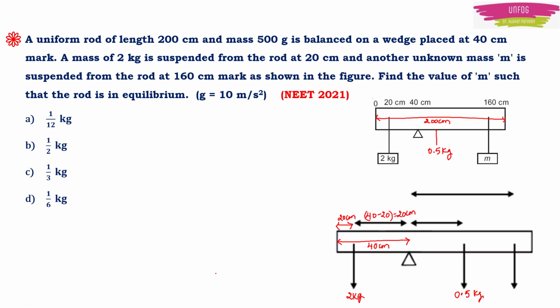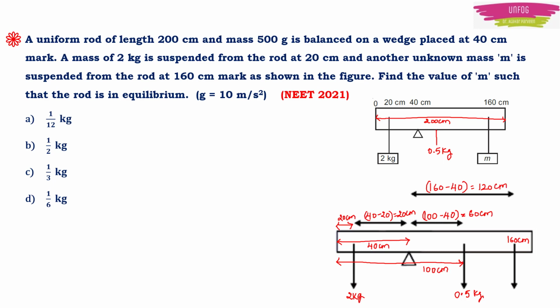And we told that to balance this rod with the mass 0.5 kg, we had to keep it in the center of the rod. So this distance will be 100 centimeter from this end. And the wedge is placed at the 40 centimeter mark. Then the distance between the wedge and this mass of 0.5 kg will become 100 minus 40 centimeter, which will be equal to 60 centimeter. It is also mentioned in the question that from one end till the unknown mass, the distance is 160 centimeter. So from the wedge, it will become 160 minus 40, which will be equal to 120 centimeter.